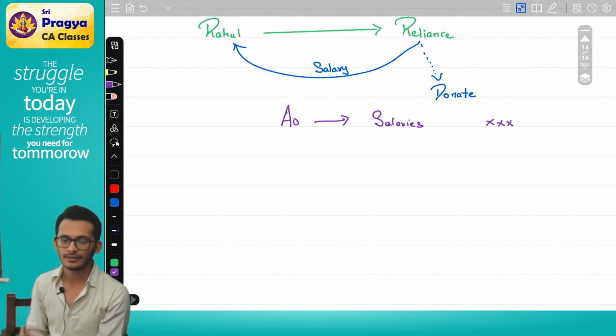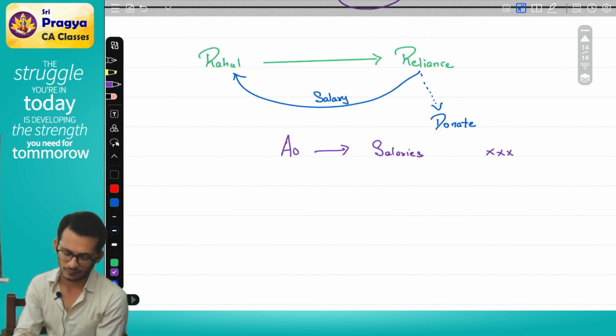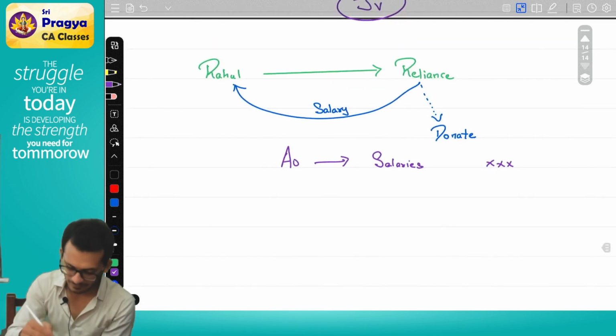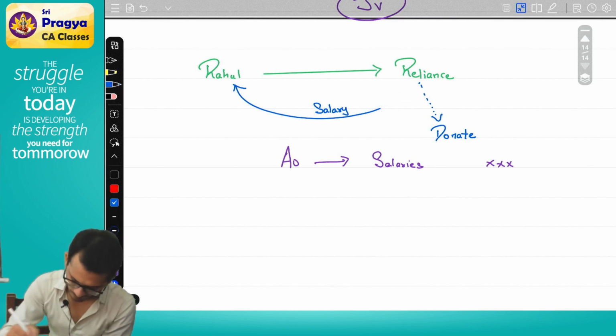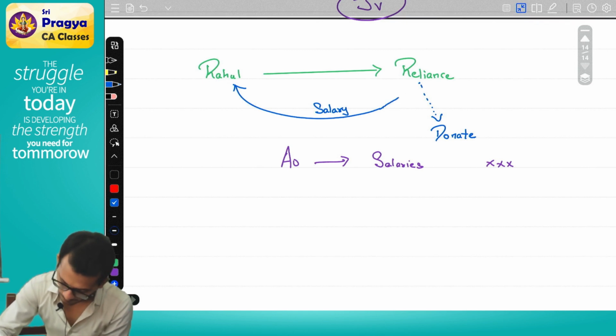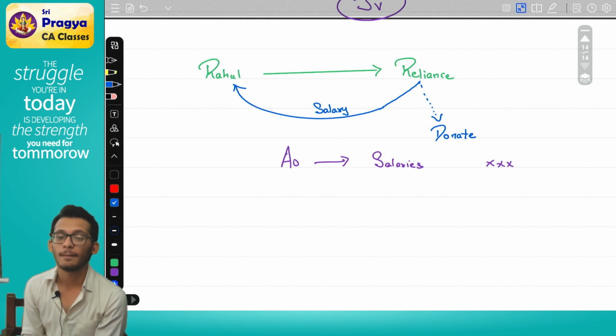Is Rahul right or is the assessing officer right? You can also help. Rahul is right or the assessing officer is right? There's no right or wrong. Anyone?